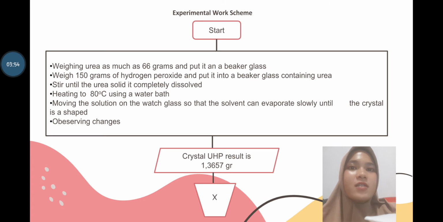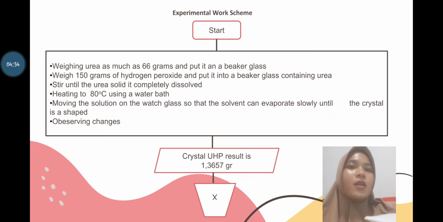Experimental work scheme. First, weigh urea, 66 grams, and put it in a beaker glass. Weigh 150 grams of hydrogen peroxide and put it into the beaker glass containing urea. Stir until the urea solid is completely dissolved. Heat to 80 degrees Celsius using a water bath, moving the solution onto a watch glass so that the solvent can evaporate slowly until crystals form.